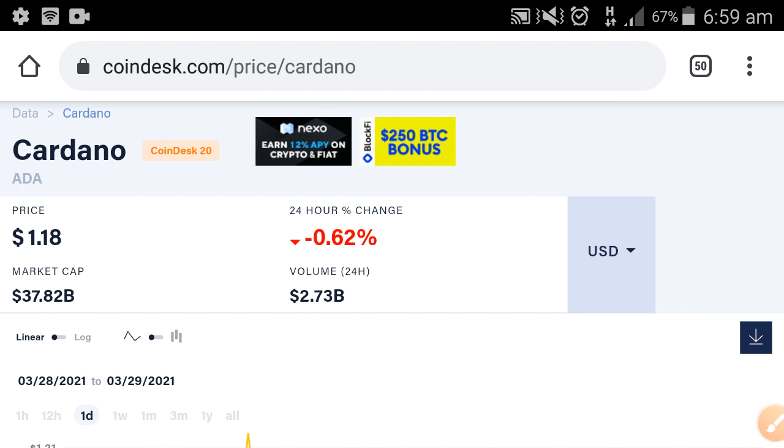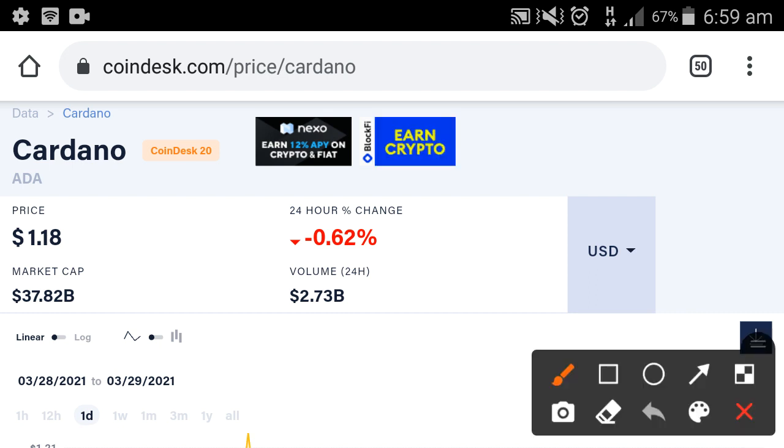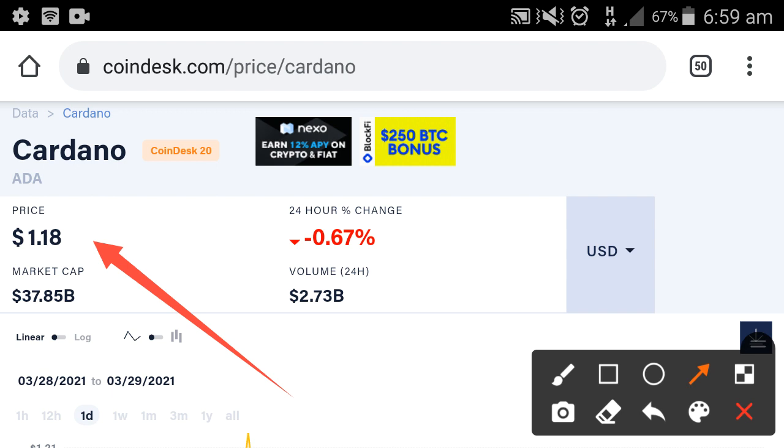Okay guys, so you can see at this time the price of one Cardano coin is 1.18 US dollars, and all people go to sell it today, but I suggest you sell it tomorrow, because today is the 29th of March, but I think the 30th of March is a good day, so just sell it tomorrow. If you sell today, then this is very rare, you can see here, and the price goes down. You can see here this is absolutely very bad changes.